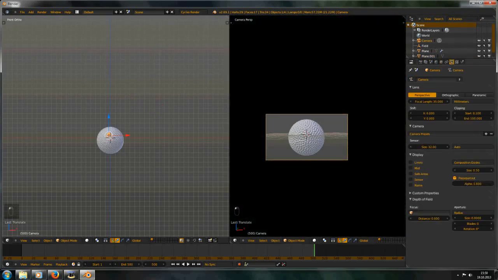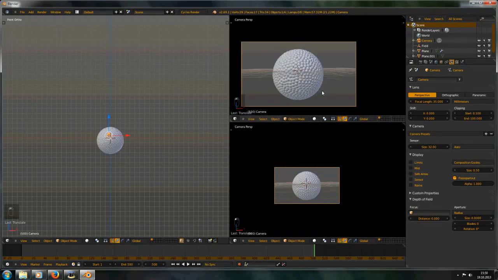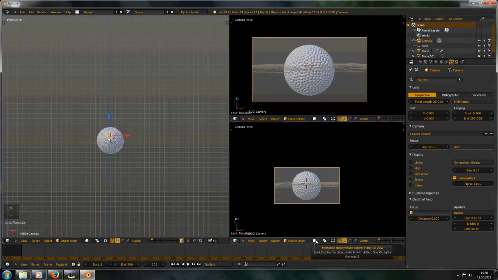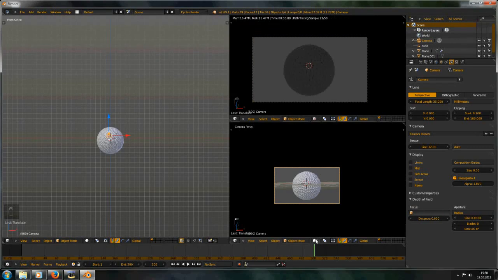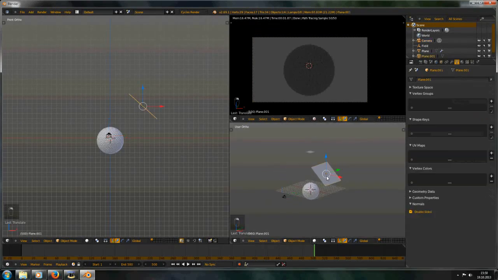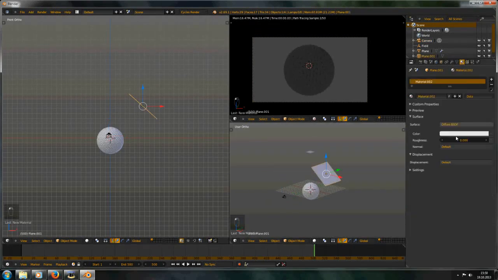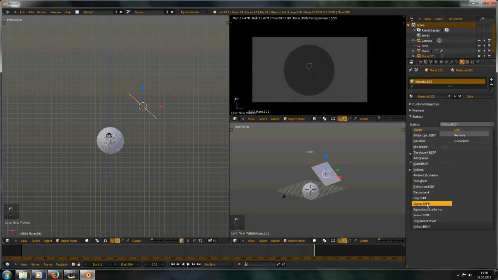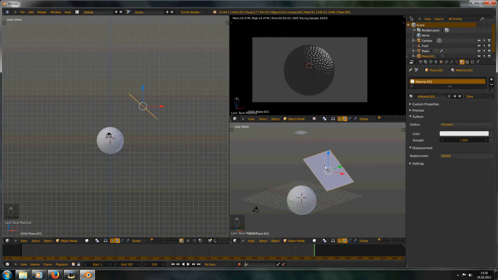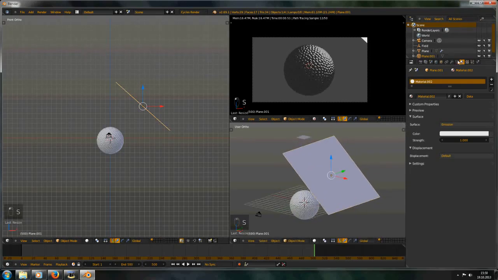Let's increase the passport 2. I don't know how to say this in English. Rendered, and yeah, an emission shader, emission here, maybe a little bit bigger.